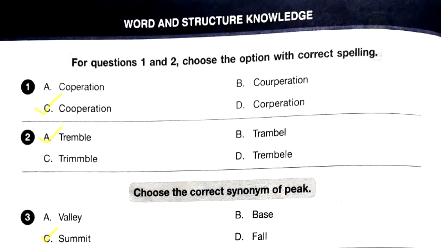So the synonym of peak is summit, which means the highest point of a hill or a mountain. So the correct synonym of peak is summit among the other options. Summit is the answer.